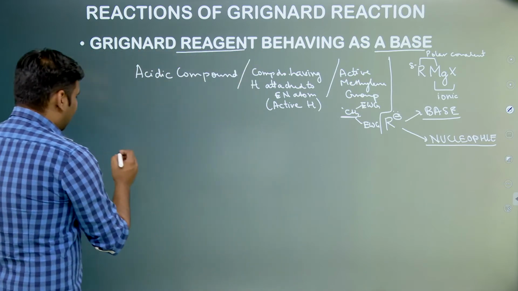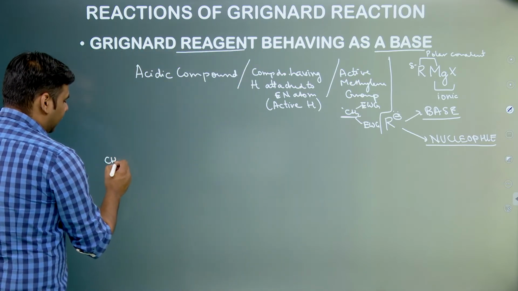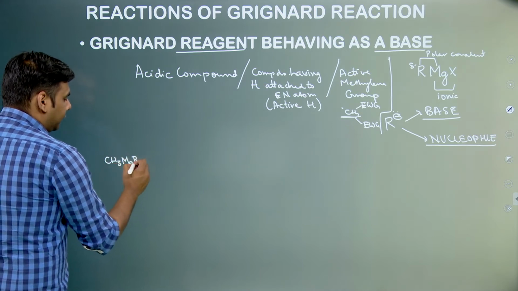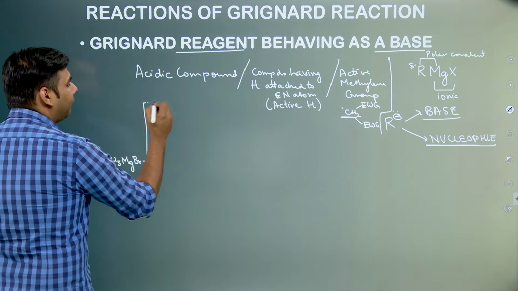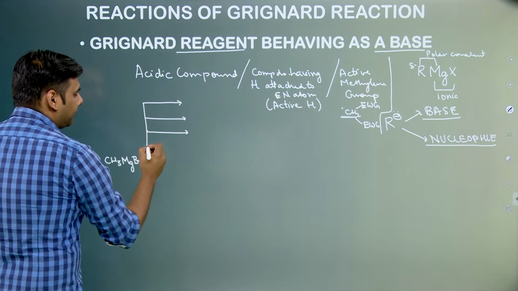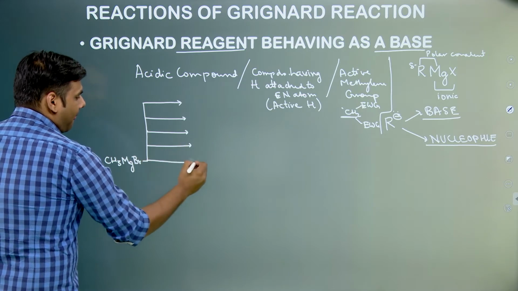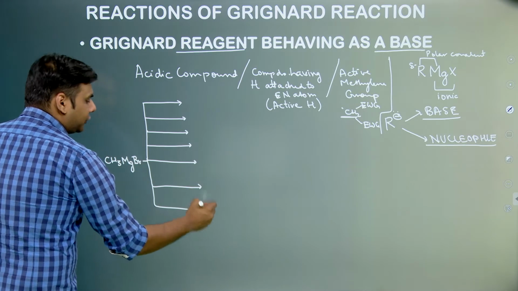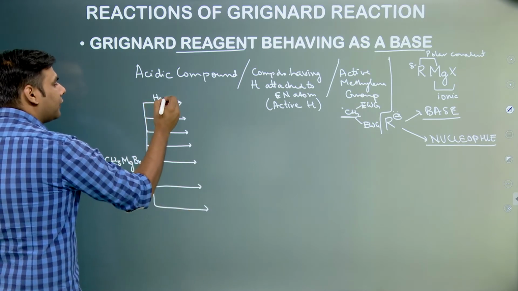So let us take some examples. Suppose we are taking CH3MgBr. So just we will make a route map for all the reactions. Suppose we react this with water.